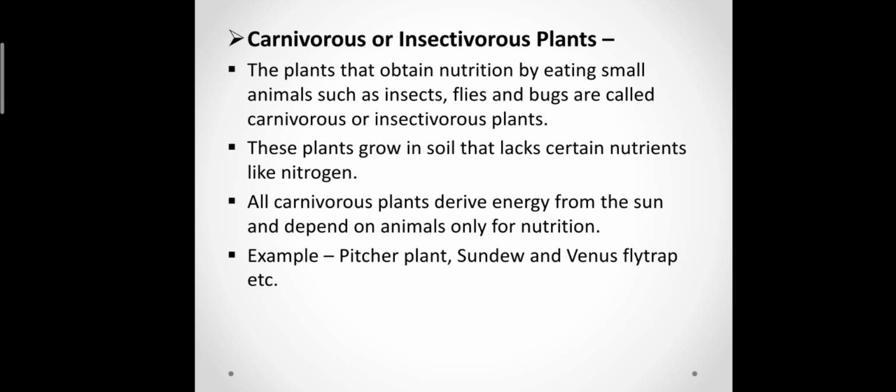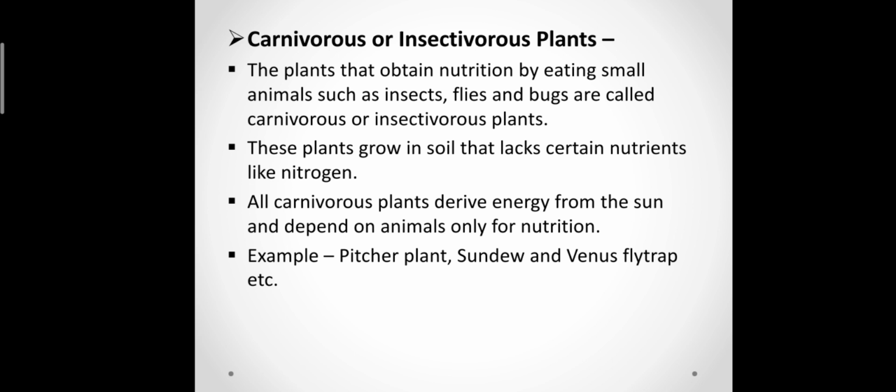Carnivorous or insectivorous plants are very different plants. The plants that obtain nutrition by eating small animals such as insects, flies, and bugs are called carnivorous or insectivorous plants. Why do these plants eat insects? For the fulfillment of nitrogen. As we know, nitrogen is also very important for the growth of the plant, and they fulfill that requirement from the insects. That's why they feed on insects.